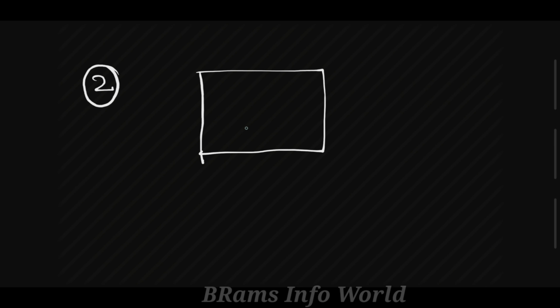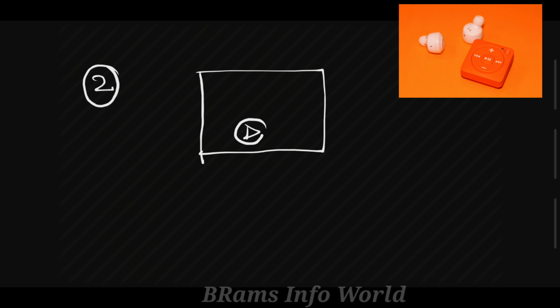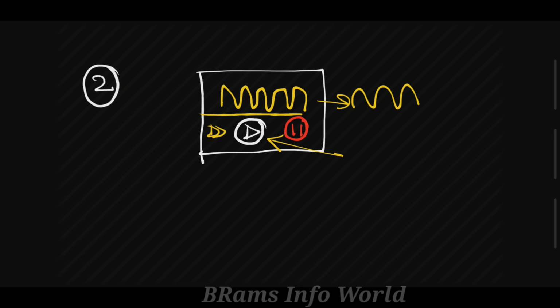Let us take one more example, from the technical side in regular usage. You open a computer or a mobile, and in the mobile you play a song. While playing a song, what is play? Play is one type of instruction. If you click on the play button, you listen to some music from the speakers. If you press the pause button, the music is stopped, and if you click on the next button, it moves to the next track. Each and every step comes under instruction.